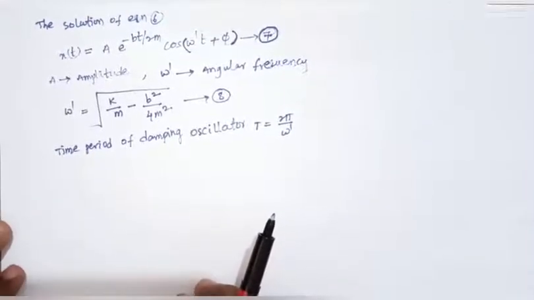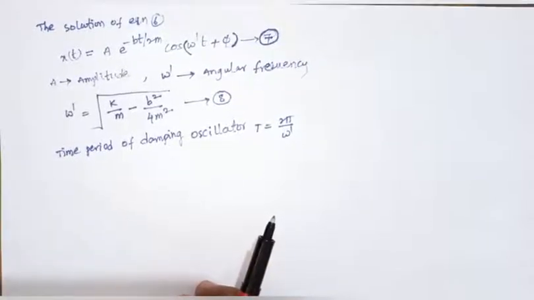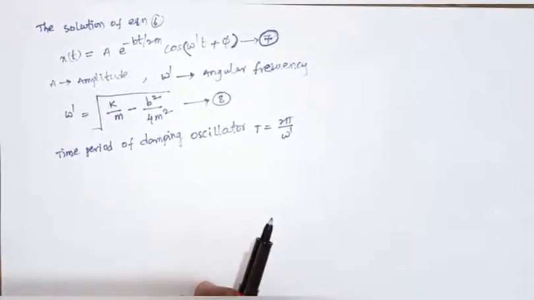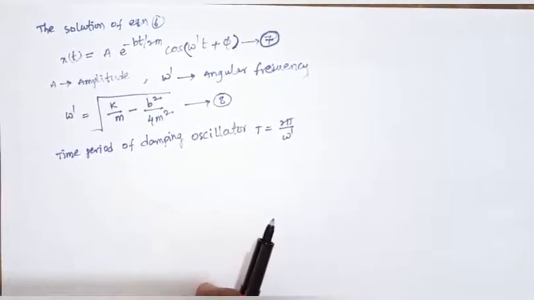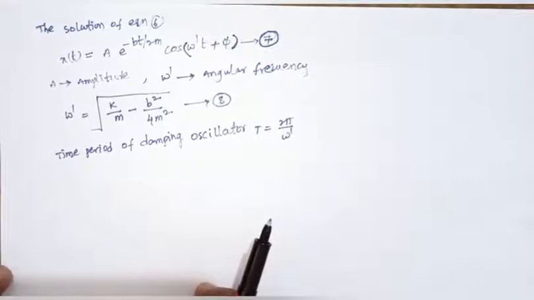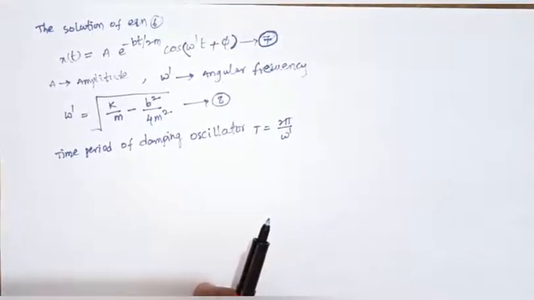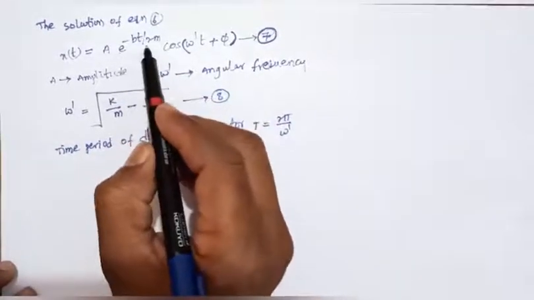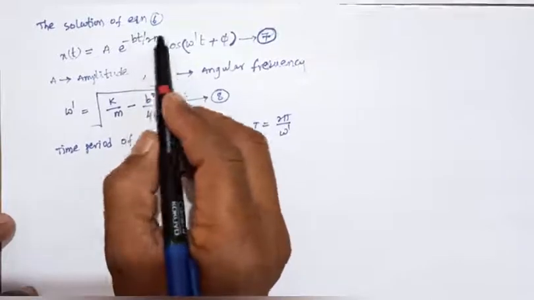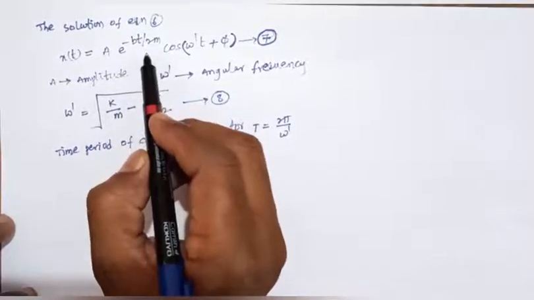If the decrease is small in one time period T, when the damping force is very small, the motion represented by equation number 7 is approximately periodic.